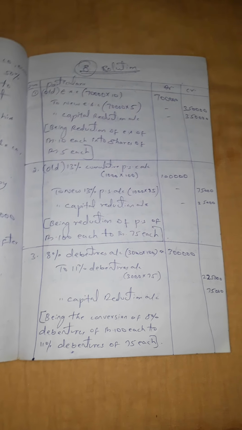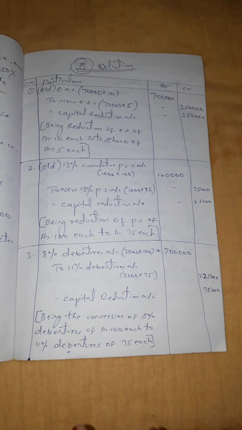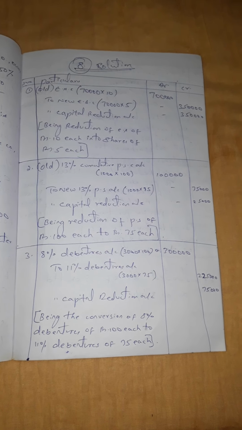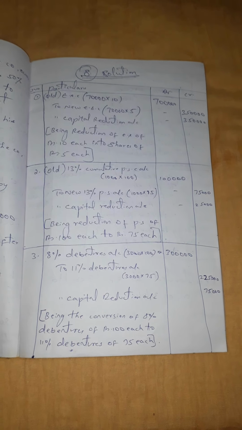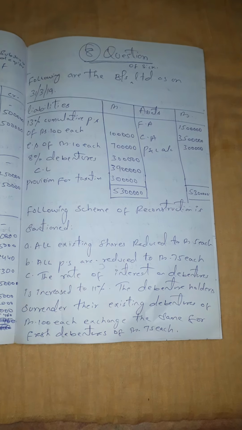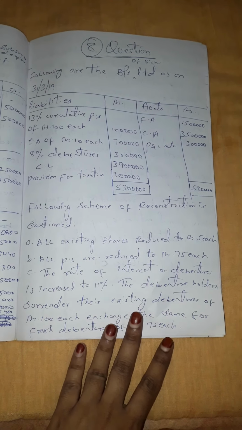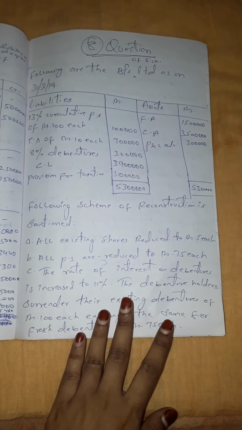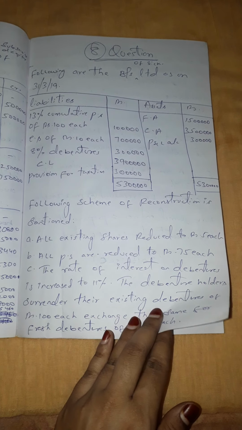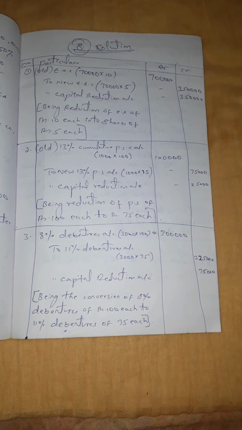So as per the first entry, earlier the value of shares was 10 rupees. Now it has been reduced to 5 rupees. Now next, the second point as per the adjustments is that all preference shares are reduced to rupees 75 each. So what was the value of preference shares earlier? The value of preference shares earlier was 100 rupees. Now it has been reduced to 75 rupees. So let us pass the journal entry for that.